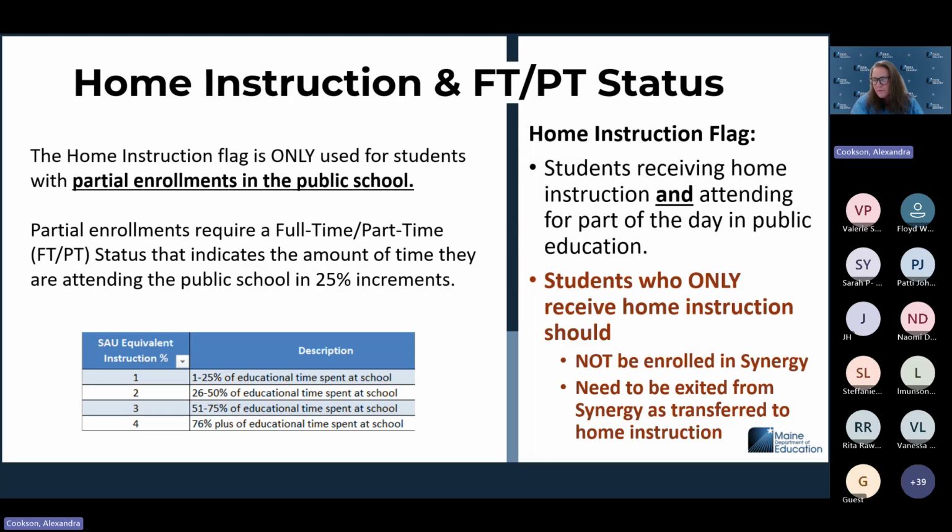Back to home instruction and full-time, part-time. So with a home instruction flag, students who are receiving home instruction and attending a public school are the only ones that should have that option. If a student is 100% home instruction, they should not be enrolled in Synergy. And if they are enrolled in Synergy, they need to be exited as transferred to home instruction. Those students are not reported if they are receiving full home instruction with no time spent in a regular education classroom.